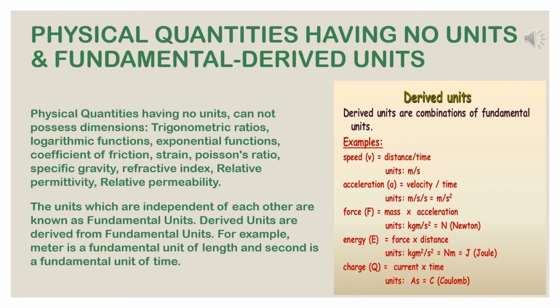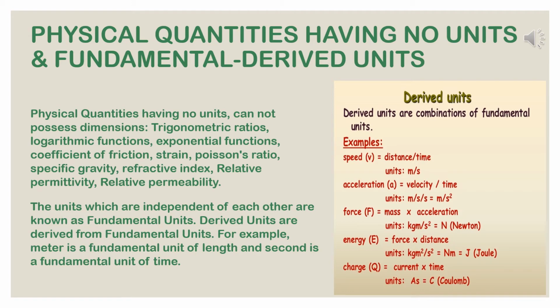So in science, we have to measure a large number of quantities. So for measuring them, we would require a large number of different types of units. But it is found that although there are infinite number of quantities, units of most of the quantities could be ultimately derived from the units of only three quantities. These three quantities are length, mass, and time. Thus, the units of length, mass, and time, which are independent of each other and from which other units can be derived, are called the fundamental units.